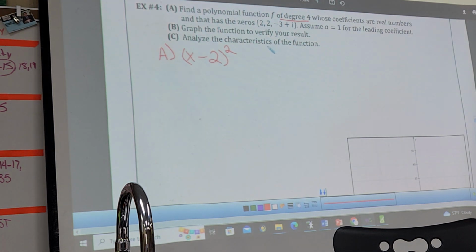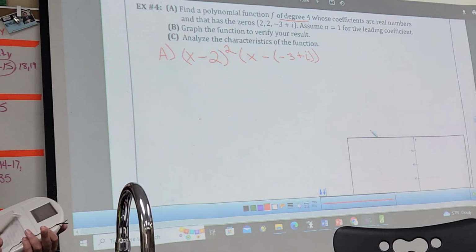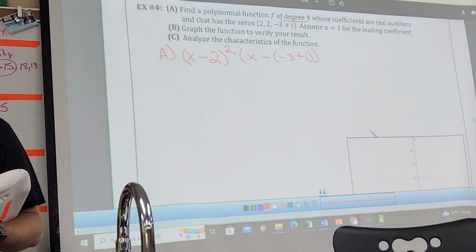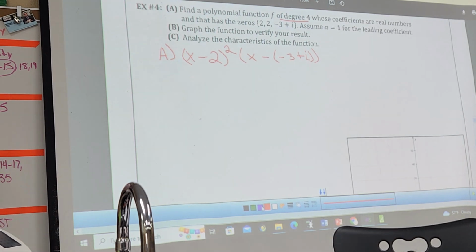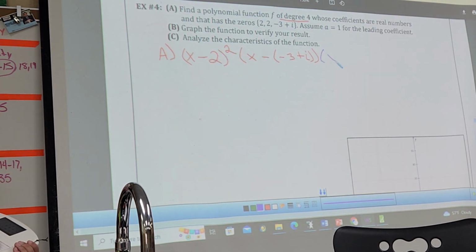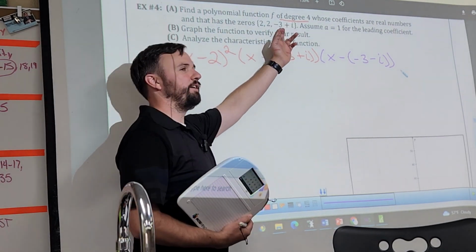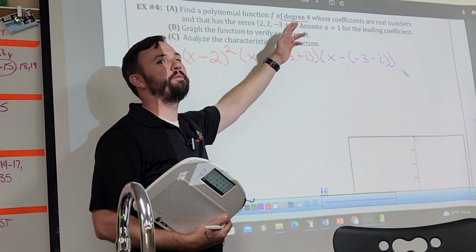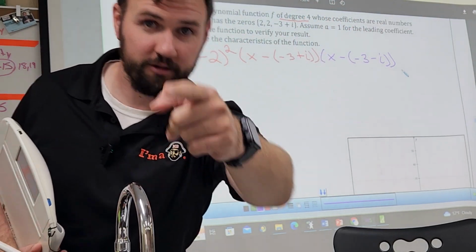So now, what's another zero I have? x minus negative 3 plus i, right? Do you agree on that? Do I have any other zeros? Yeah, I have to do the conjugate too, right? So I do x minus negative 3 minus i. That wasn't listed, but we know it is because if that's a zero, then the conjugate has to be a zero. All right?